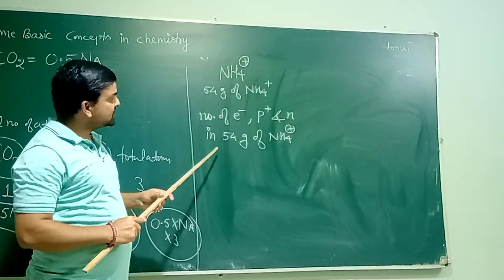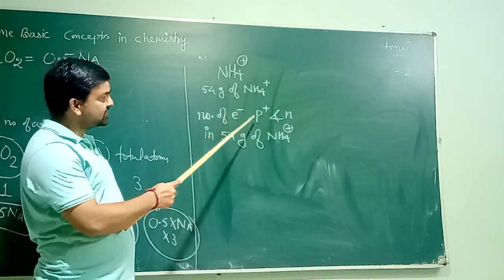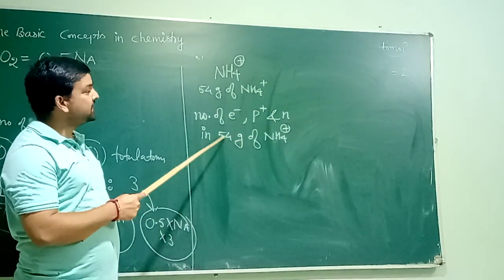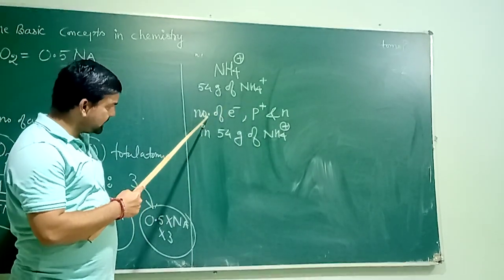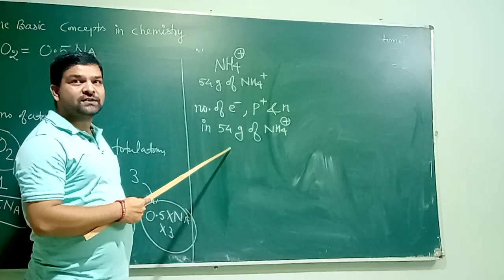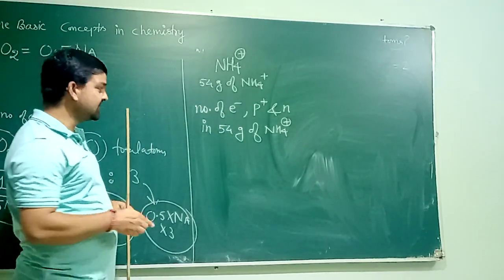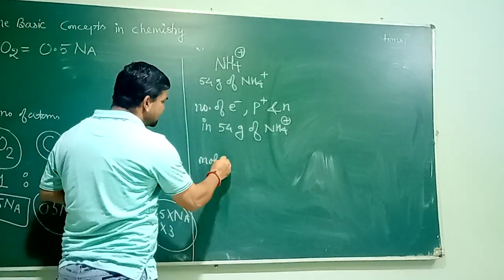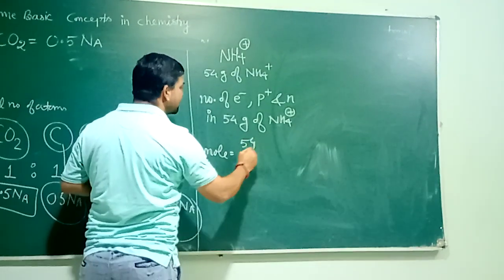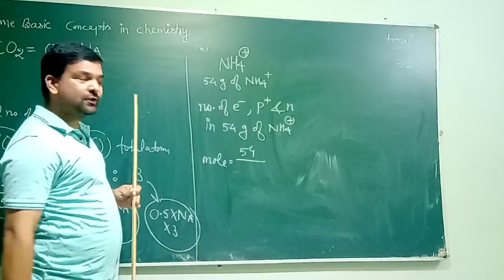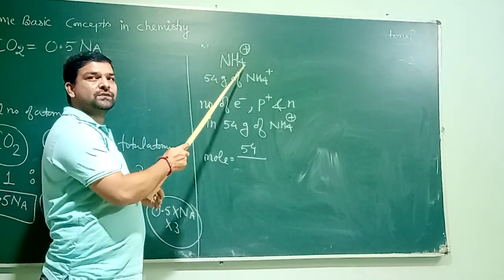Remember here, you are not supposed to calculate electron, proton and neutron in one molecule. You need to calculate electron, proton and neutron in 54 gram of ammonium. Once again, you need to calculate number, your mass. So first step should be calculation for number of moles. To calculate number of moles, once again formula: mole equal to given mass, 54, divided by gram molecular mass. You can easily find out gram molecular mass of NH4 plus.